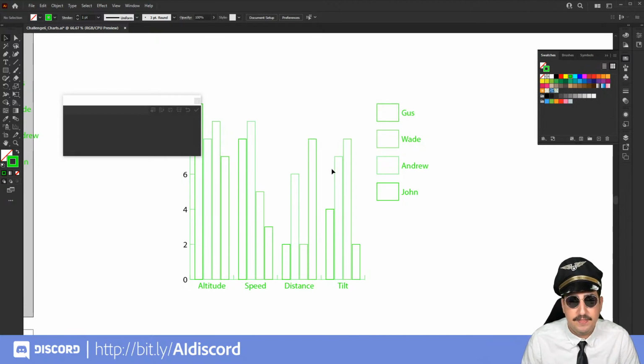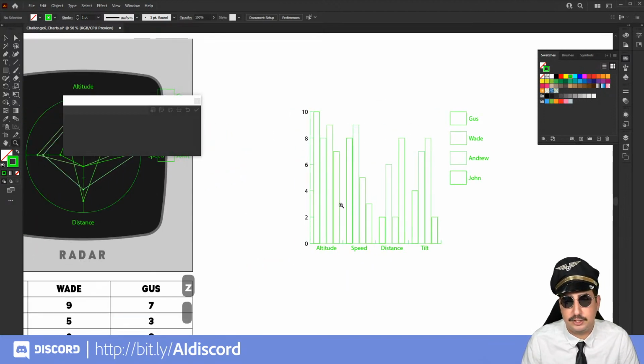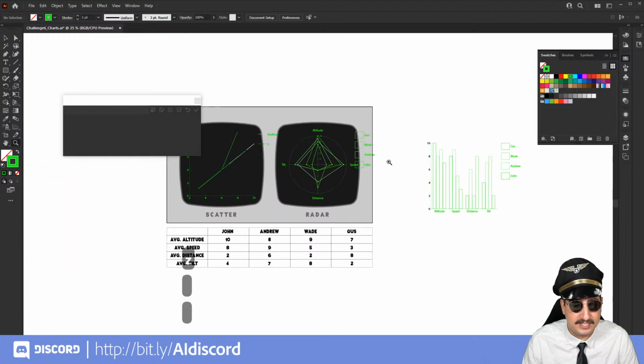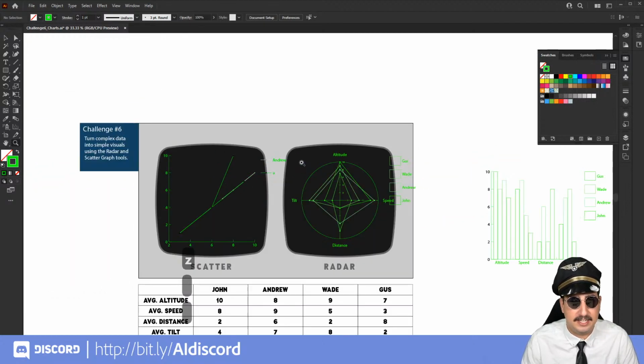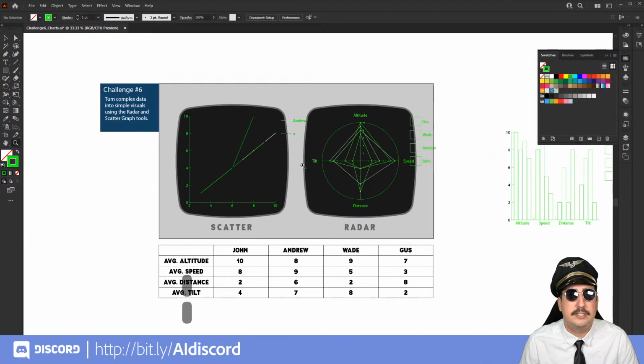So again, this is how to create charts. It's a little bit of a doozy today, but we did make something that is interesting. Now, what I want you to do is to create your own chart and graph using these tools. You're going to take the complex data, and then you are going to make sure that you post it over.